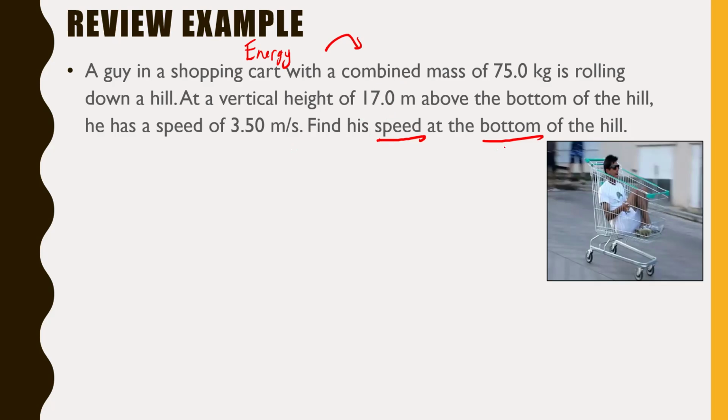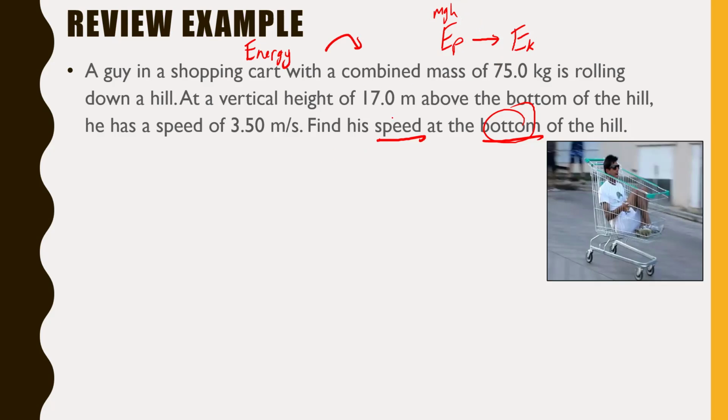When things are falling from a vertical height, what's happening is their potential energy, or more specifically, their gravitational potential energy, is changing into kinetic energy. Now, at the bottom of the hill, you're not going to have any potential energy left. All of your potential energy will have changed into kinetic energy because the formula for EP was mgh. And if you're at the bottom of the hill, the height would be 0, right? So what we have to analyze here is what our energy was in total in the first place.